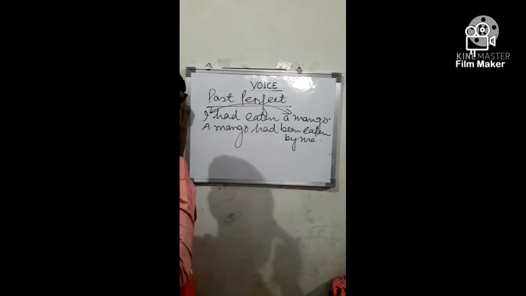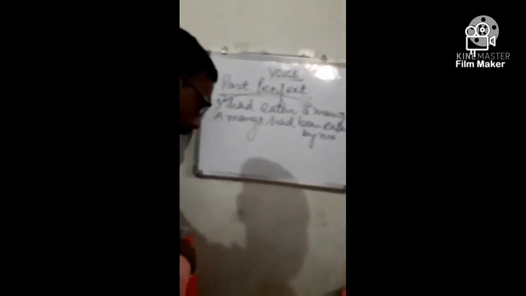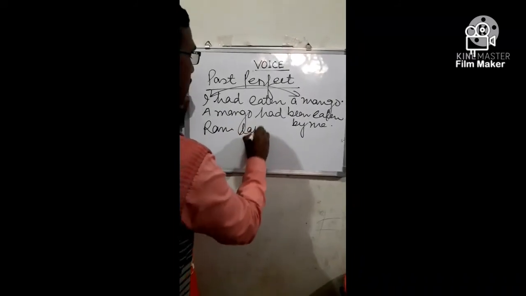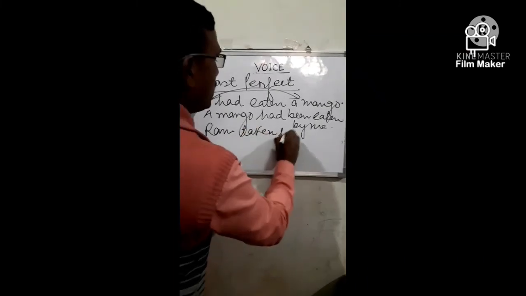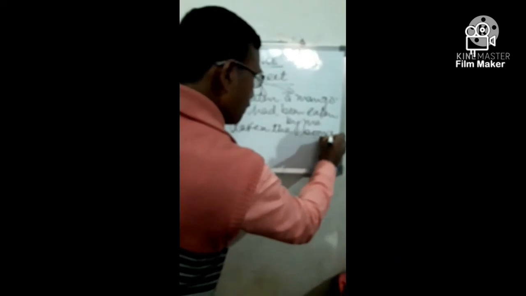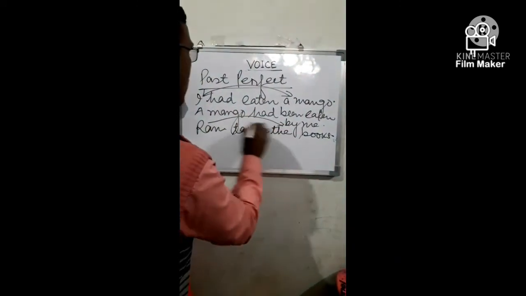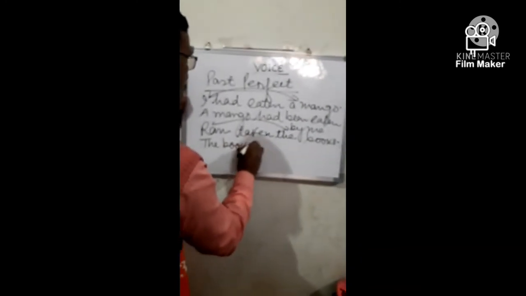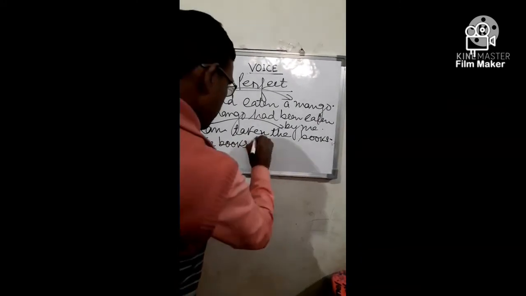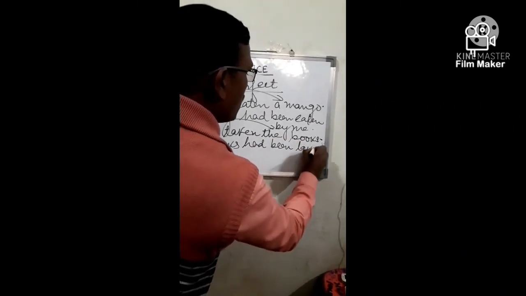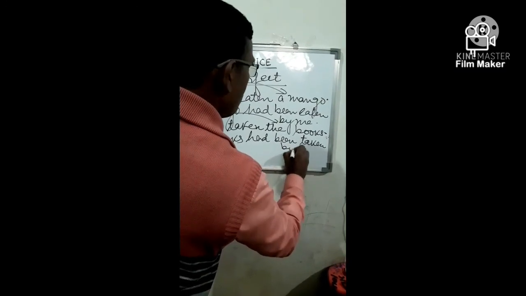Take another example. Ram had taken the books. Change the position of subject and object. The books had been taken by Ram.